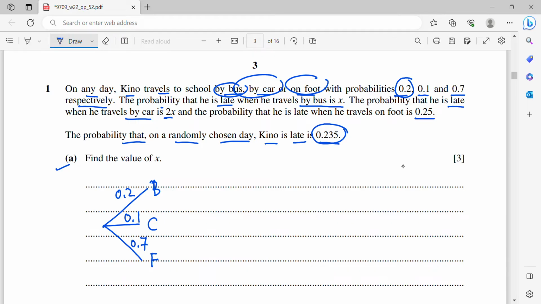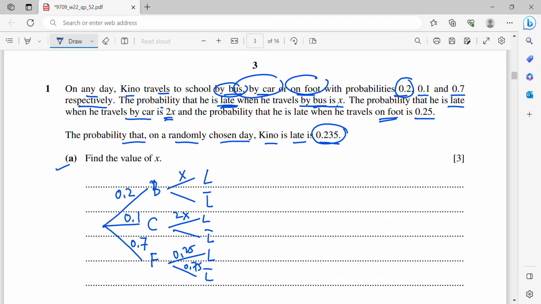From each way to travel, the probability he will be late by bus is x. So here is late, x, and we only have 2 cases, either late or not late. The probability that he is late when he travels by car is 2x, so here is 2x for late, and here is not late. The probability that he will be late traveling on foot is 0.25, so here is late, 0.25, and not late. I know that not late is going to be 0.75.